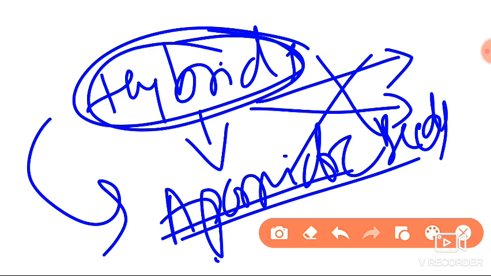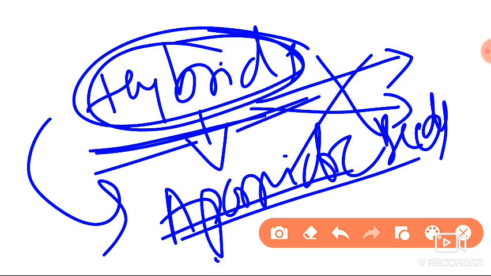This is one important story they have given in your NCERT. Just go through it, it's a very simple concept and you can understand. The definitions of apomixis and polyembryony are very important, please remember those two. Just understand the concept of apomixis and polyembryony, and go through the story given in your NCERT. It is the same story I have explained till now.